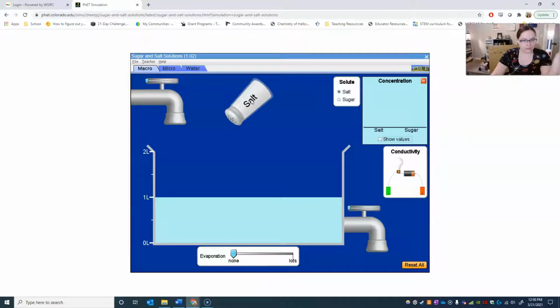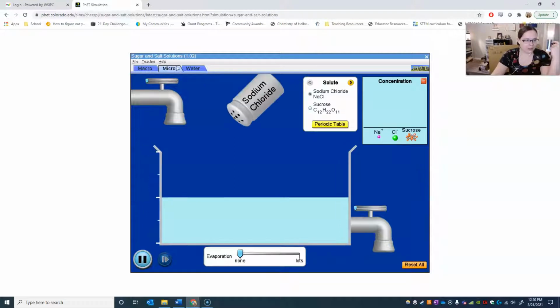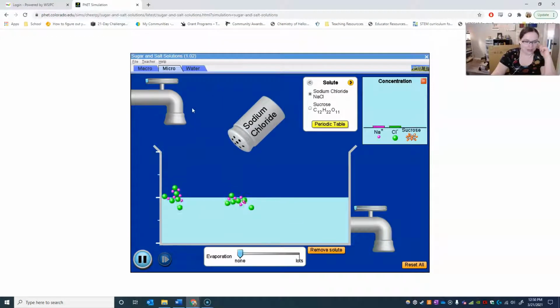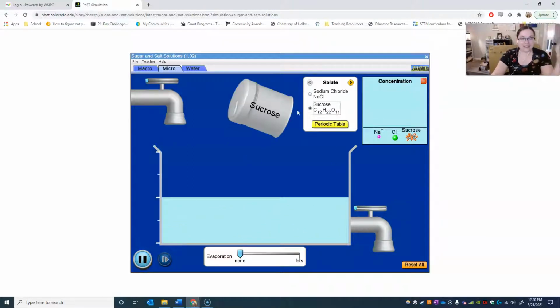So, sodium chloride. I think we're on the micro tab. Yep, here we go. So add sodium chloride and then explain what happens when they mix with water. Alright, so based on what I saw, this broke down into, I was about to say atoms, but this over here tells me that they're charged, so it breaks down into the different ions. That's what I would put on my chart. Then remove this one and test your next one.